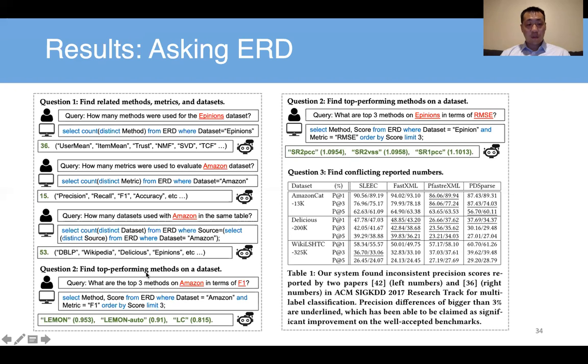So what's a top performing method on a data set? If you give the metric and you give the data set, it can return you the top 3, the top 3 methods for F1, right? And also you can find the source of the papers. And also the last one is to find the conflicting numbers. We can recover what we presented in this table from our database when you do this query.